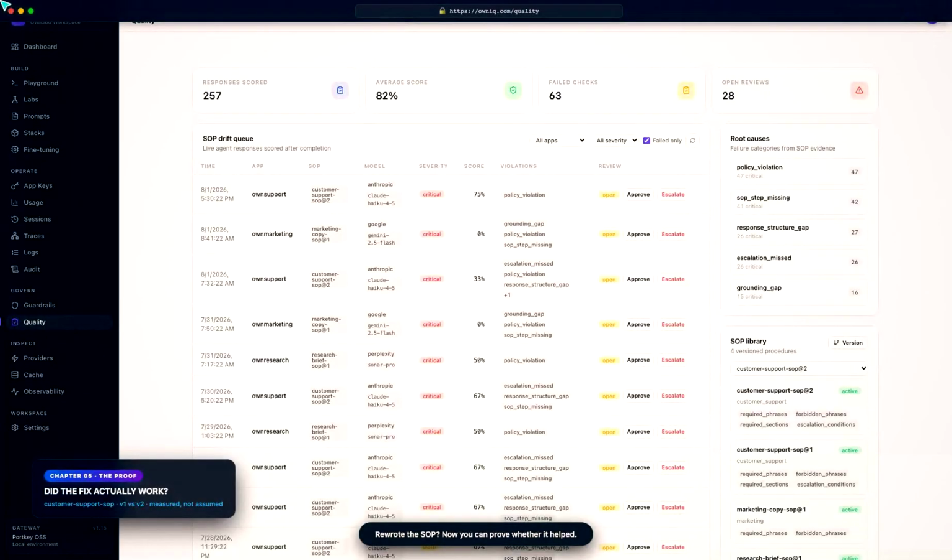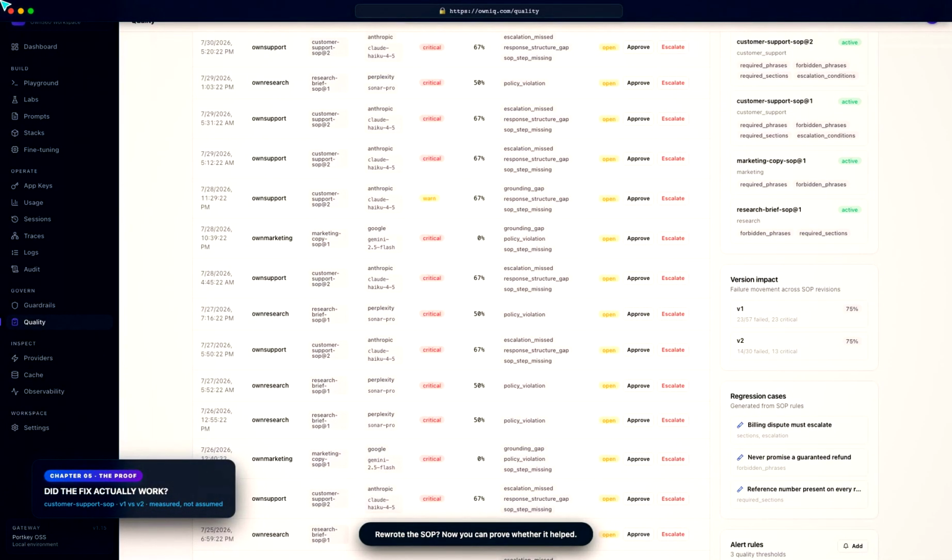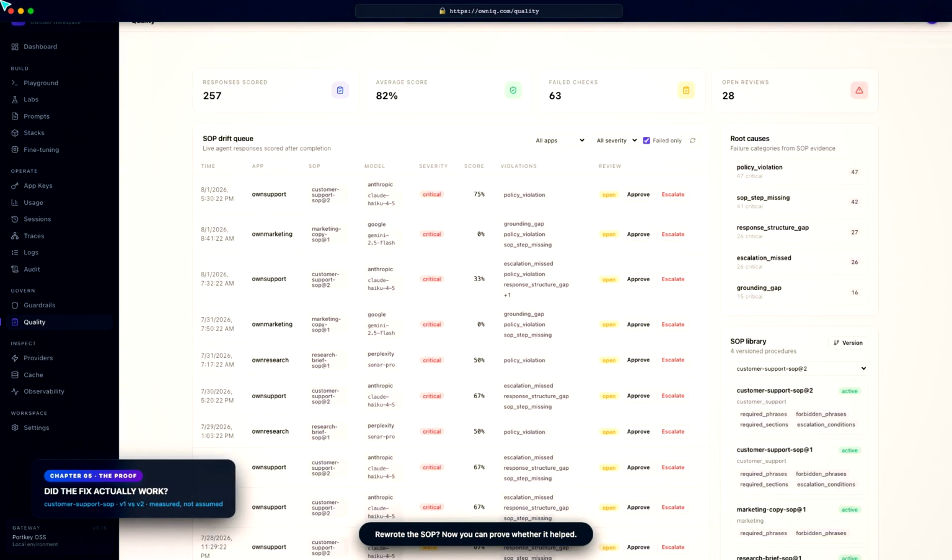You rewrote the procedure. Did it help? Version impact answers in one card. Version 1, 23 failures out of 57. Version 2, 14 out of 30. Barely moved, and now you know instead of guessing. Then you work the queue, approve, or escalate, and every judgment is on the record.